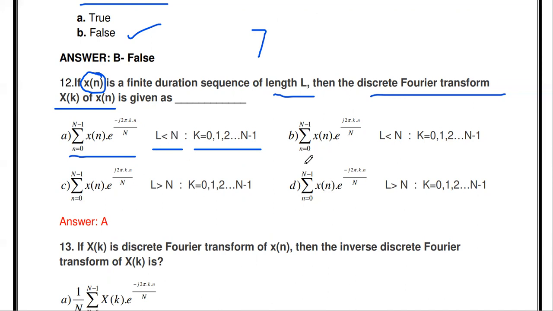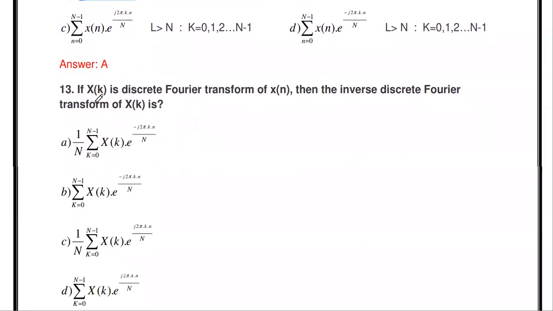In the second equation, you see the minus is missing. This formula is correct, but here L is greater than N is given. So A is the correct answer. This is the DFT formula: summation n equal to 0 to N minus 1 x of n e power minus j 2 pi k n by N, for N greater than L, or L less than N.